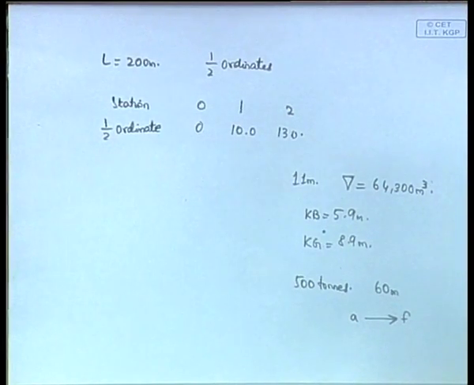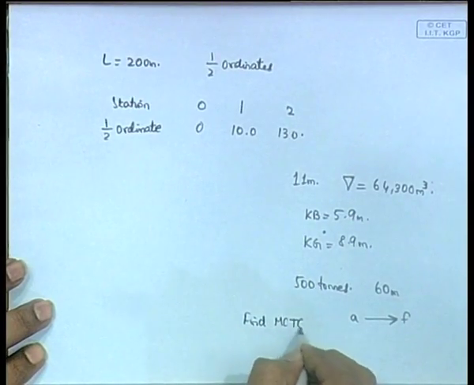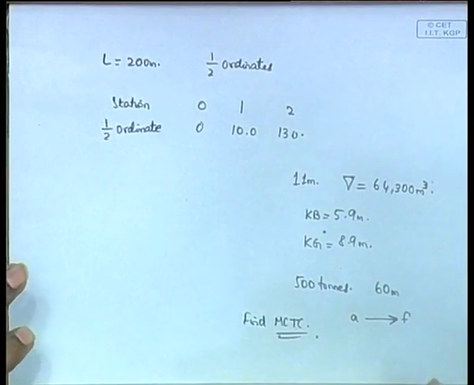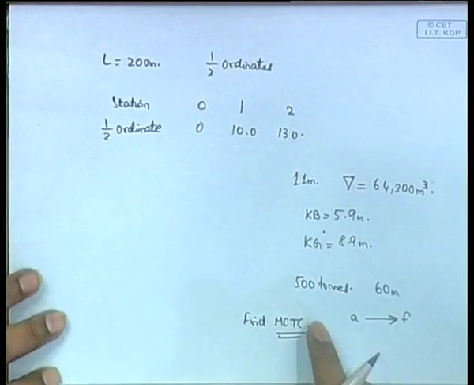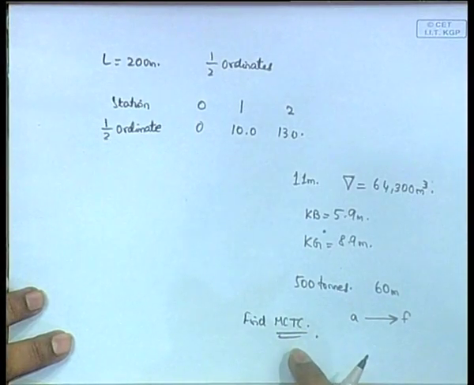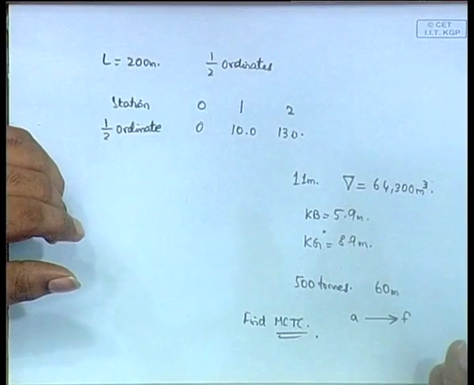So, moment changing trim, you know, directly 500 into 60, that is a moment changing trim. MCTC is the question, find the MCTC. So, what we should understand, looking at the problem itself, is that you are directly given the moment changing trim and you are asked the MCTC. So what you will definitely need to find is your change of trim.